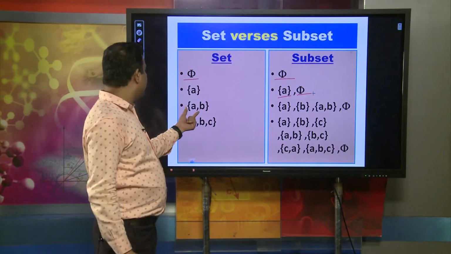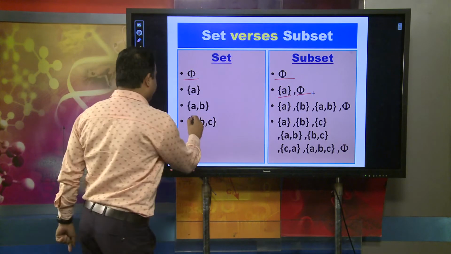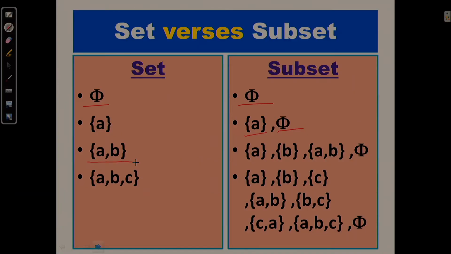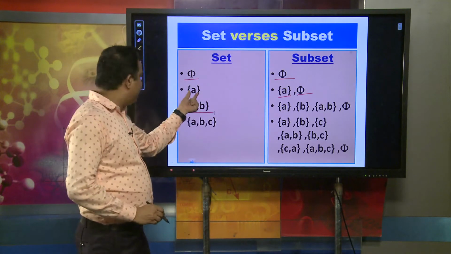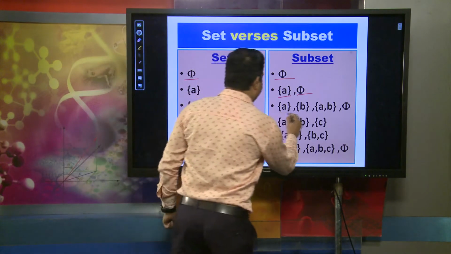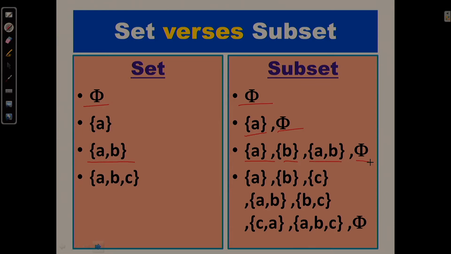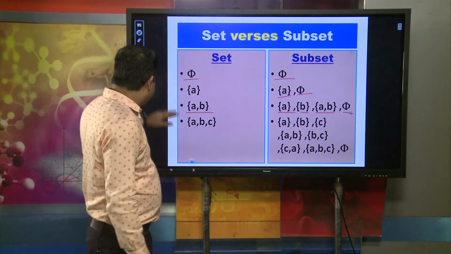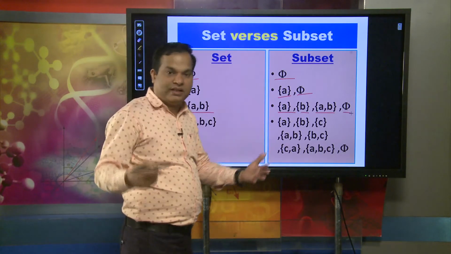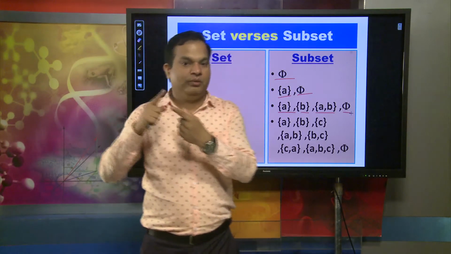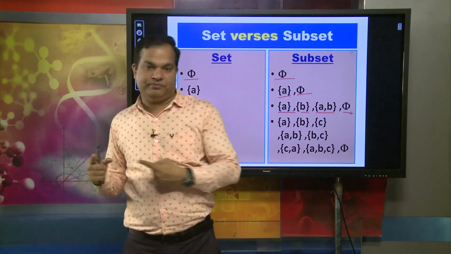Suppose we take two elements, a and b, in a set. What will be the subsets? First {a}, then {b}, then {a, b}, the set itself, then phi. Suppose we take three elements. What will be the subsets? One will be {a}, another {b}, another {c}.